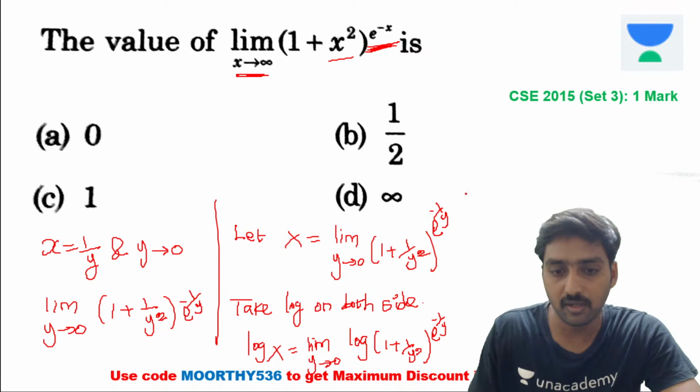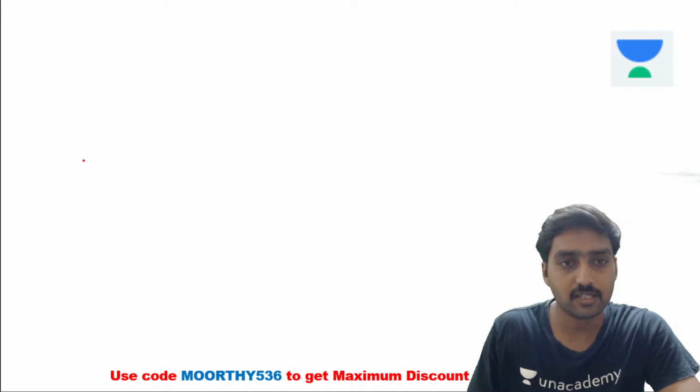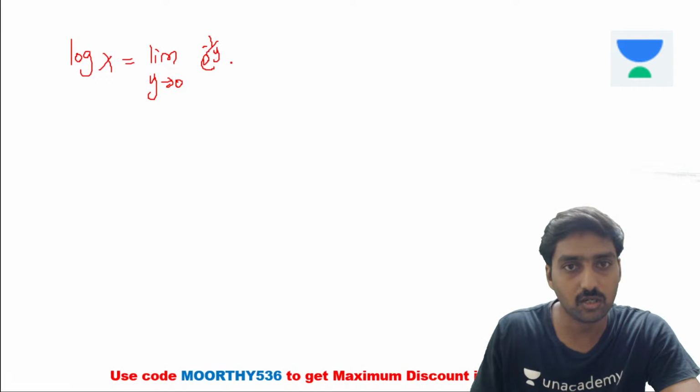Now, as per the logarithmic formula, logarithm of capital X is equal to limit y tends to 0 of e power minus 1 divided by y into logarithm of 1 plus 1 divided by y square, the exponential function taken to the front.